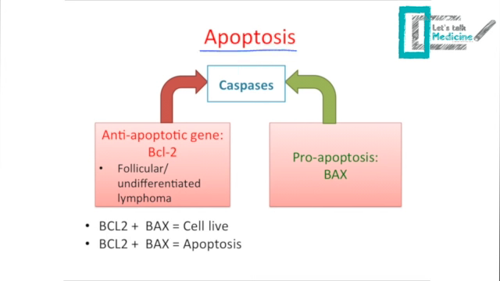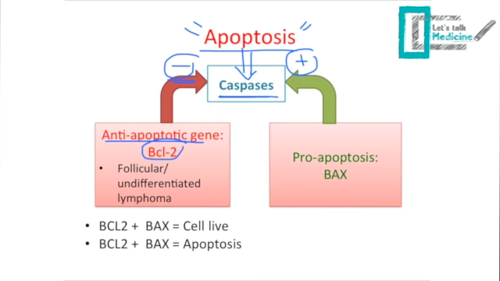So for apoptosis to happen, the caspase pathway should be activated. For that, we have different types of genes regarding apoptosis. Some will prevent the caspase, so they promote cell life, and the others will activate the caspase pathway and promote cell death. So anti-apoptotic genes, which means they are against cell apoptosis, like the BCL2 gene, will prevent the caspase pathway. So it will prevent the cell from going through apoptosis and promote the long life of the cell.